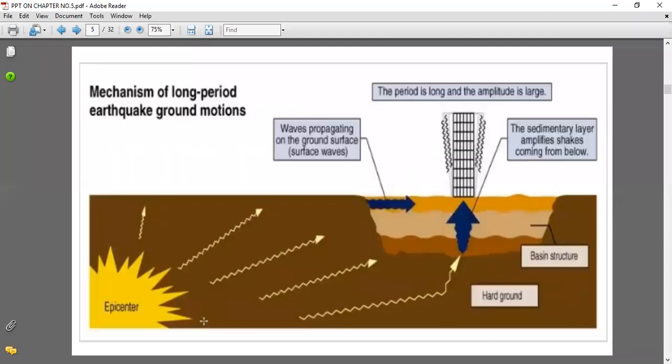Okay, in this diagram, I have shown here the mechanism of long period earthquake ground motion. You can see here the epicenter, that we have already covered, that epicentral part, and the different types of seismic waves in unit number 1.